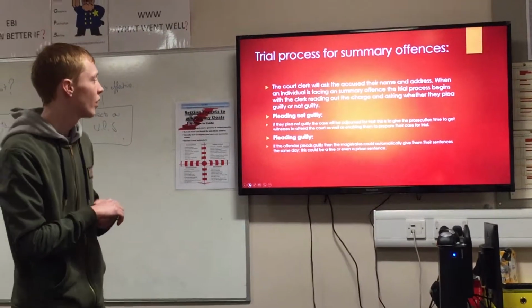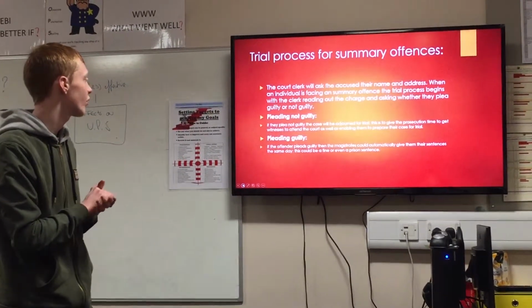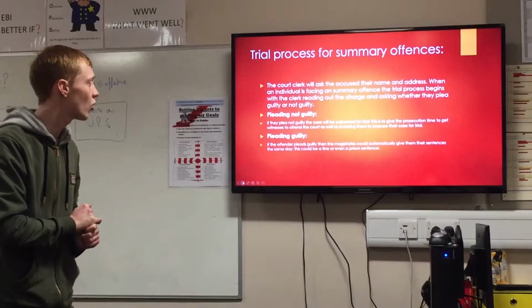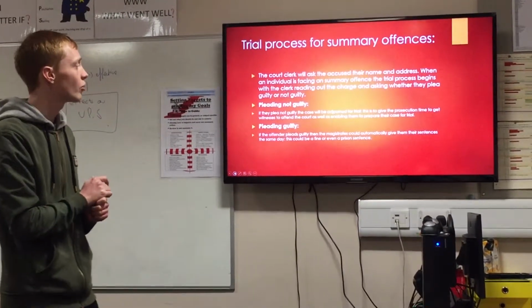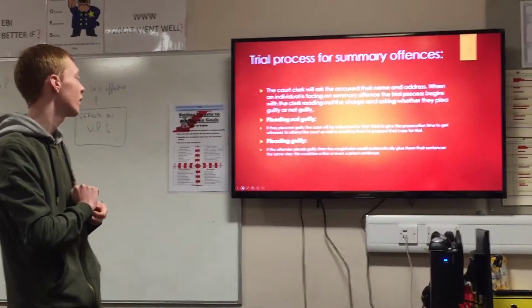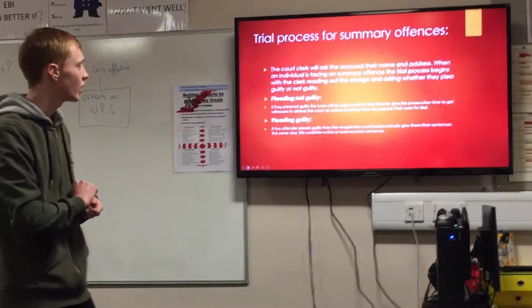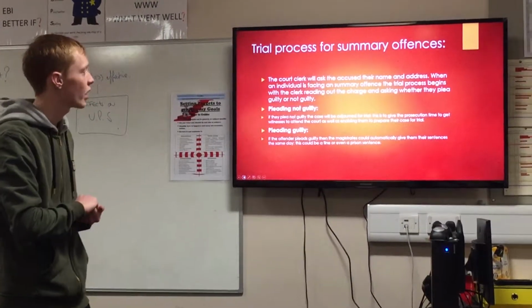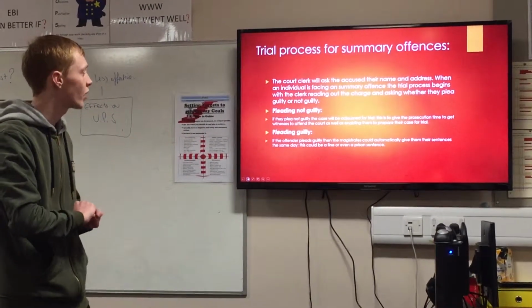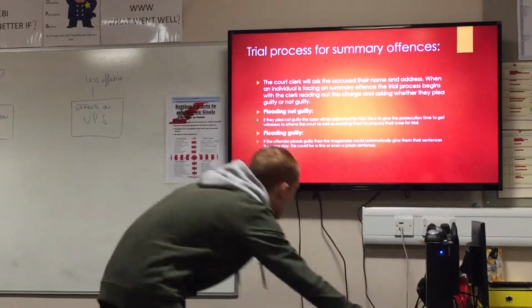This is to give the prosecution time to get the witnesses to attend the court, as well as enabling them to prepare their case for trial. Pleading guilty. If the offender pleads guilty, then the magistrate could automatically give them their sentence the same day. This could be a fine or even a prison sentence.